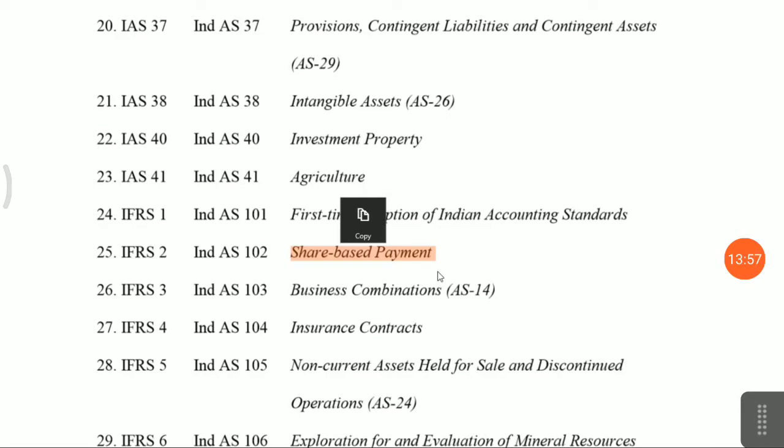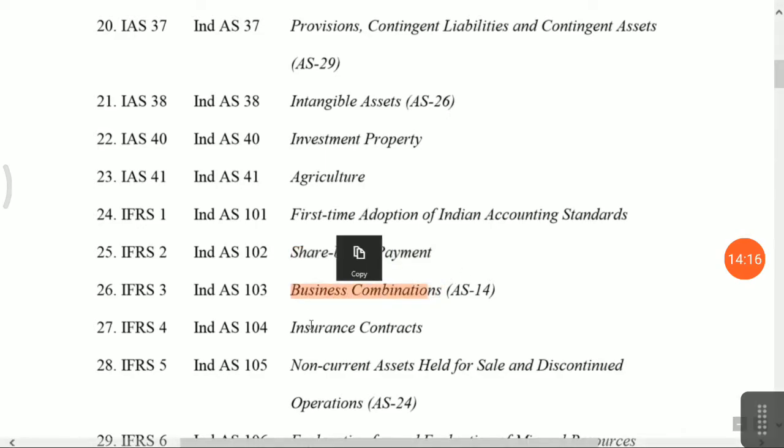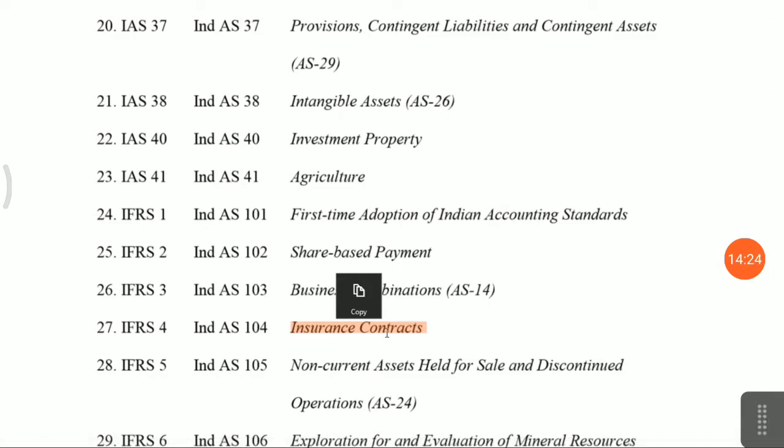There is a condition for ESOP agreements and target achievements. Why is ESOP issued? So that the employee can grow, the employee can get indirect monetary benefits, so that he can comply with the terms and conditions of ESOP, which will indirectly help the company grow. Okay, business combination. Insurance contract, not in our accounting standard. Insurance contract is applicable for insurance companies. What type of risk they have taken